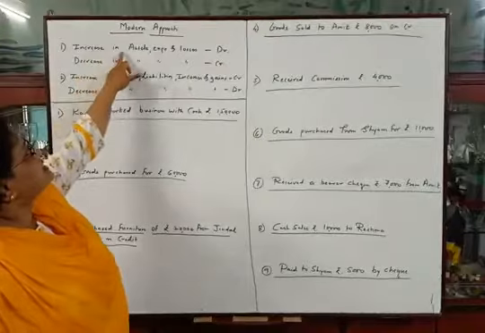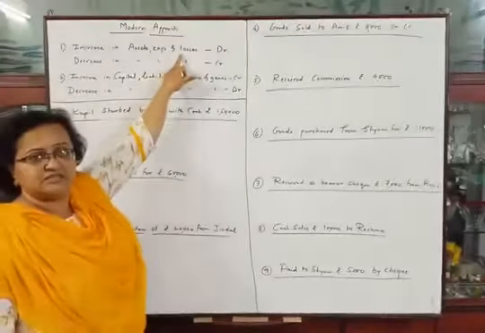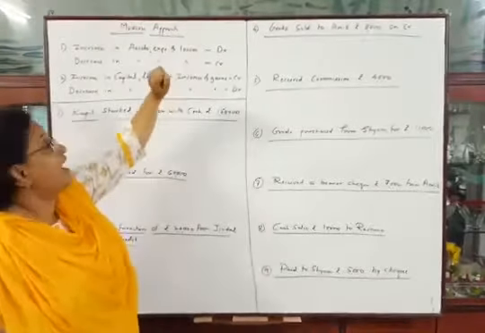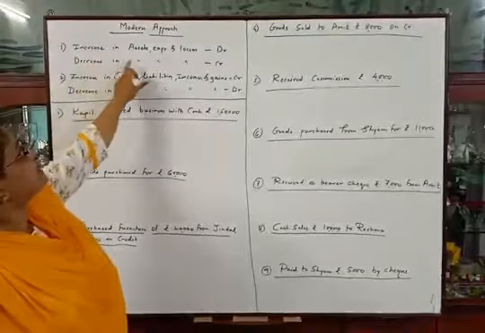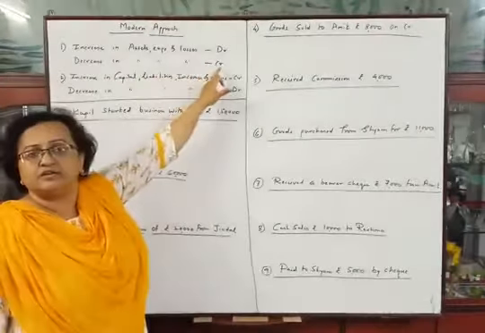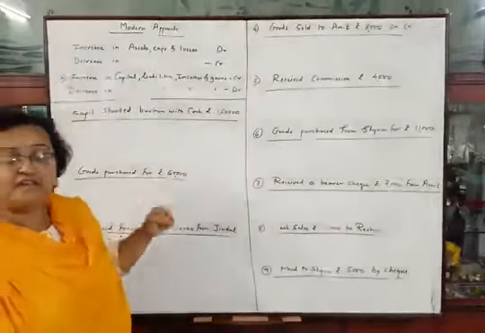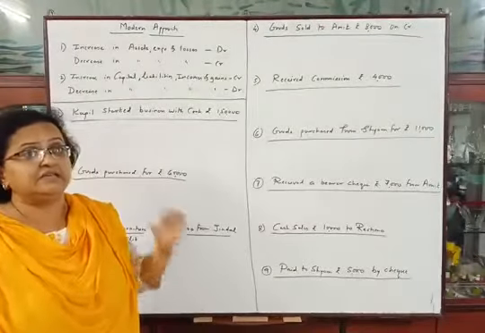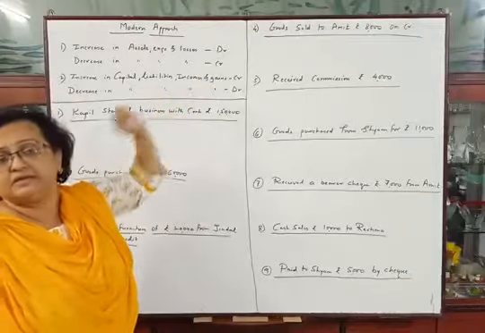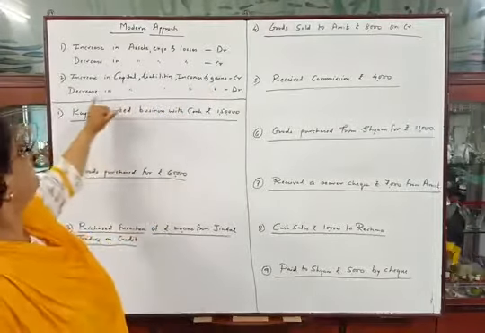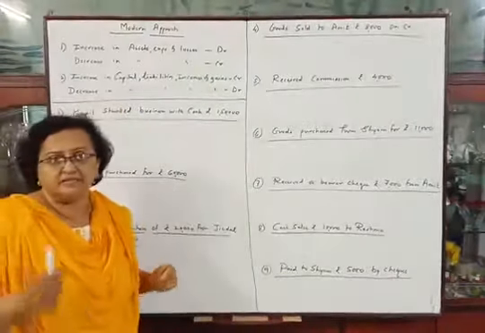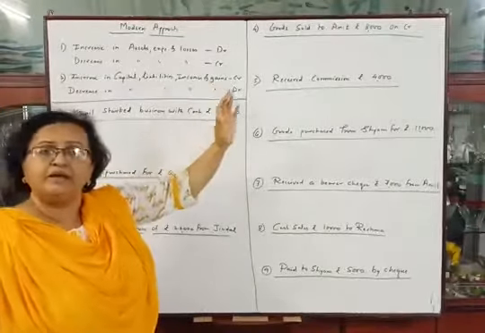If there is increase in assets, expenses and losses, it should be debited, and if there is decrease in assets, expenses and losses, it should be credited. Second rule, if there is increase in capital, liabilities, incomes and gains, it should be credited, and if there is decrease in capital, liabilities, incomes and gains, it should be debited.